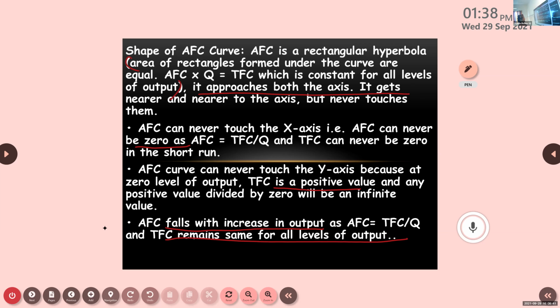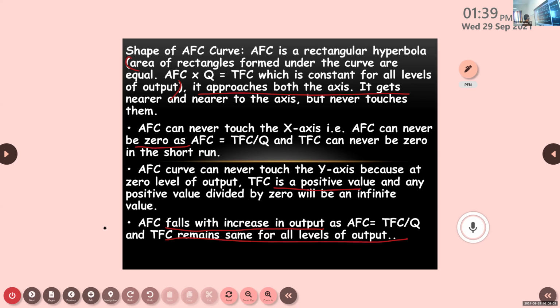Because of that reason, it will never touch the x-axis, because the total fixed cost is already involved. Already we have spent that, so it will never be 0. Because of that reason, AFC will not touch the x-axis.